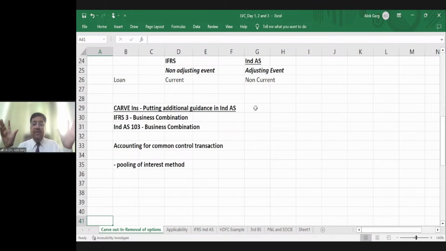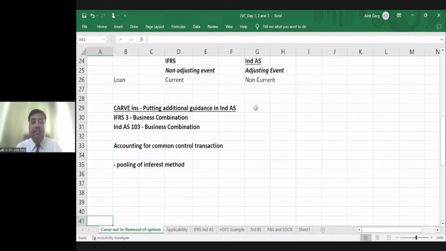And normally in these companies, a lot of restructuring happens. One company is acquired by another company, then another company is demerged into another company, right? So there is a lot of group restructuring. So friends, we have inserted a guidance that in case of common control transactions, we will use the pooling of interest method. What is meant by common control acquisition?